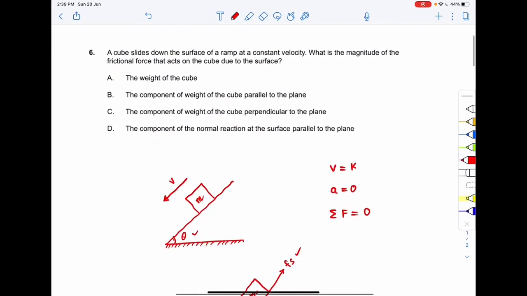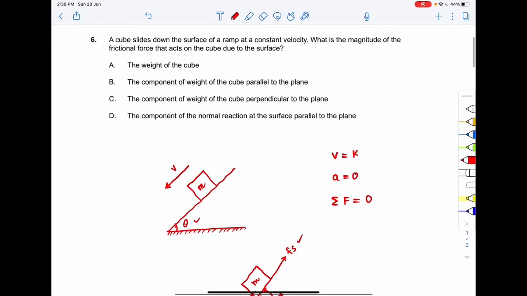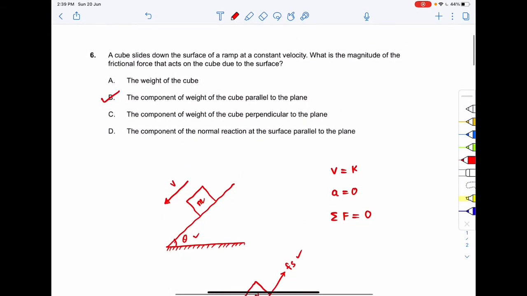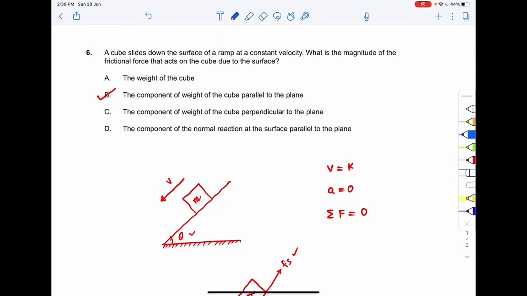So, coming to the question, what is the magnitude of the frictional force that acts on the cube due to the surface? This will be the component of the weight that is parallel to the plane. So the correct option to question 6 will be option B. Why option B? Here fs, the frictional force, is equal to mg sin theta, right? And mg sin theta is the component of mg which is parallel to the plane. So the correct option to question 6 is option B.